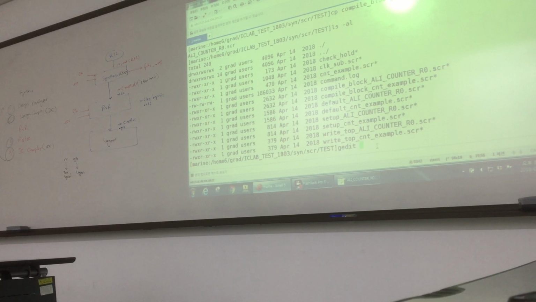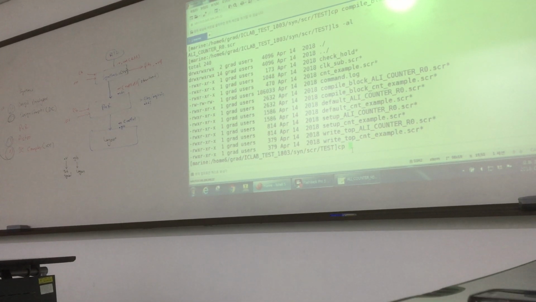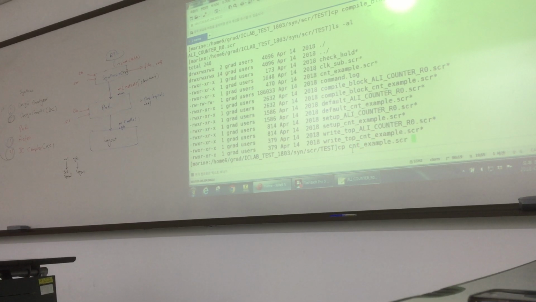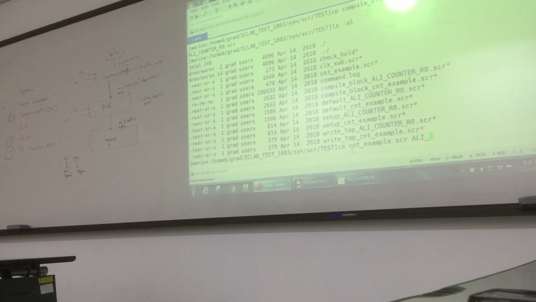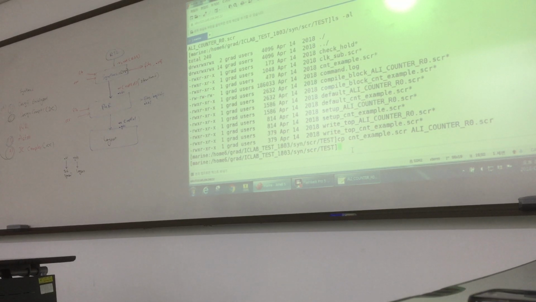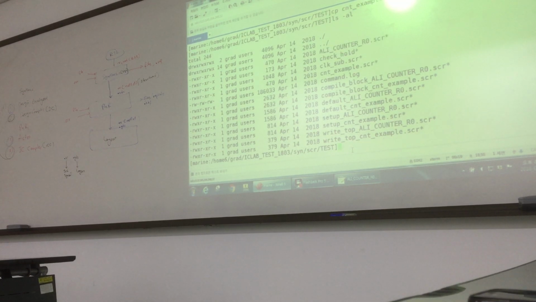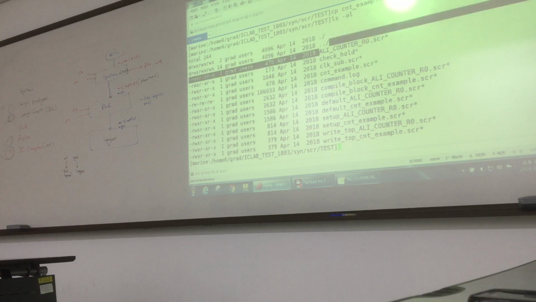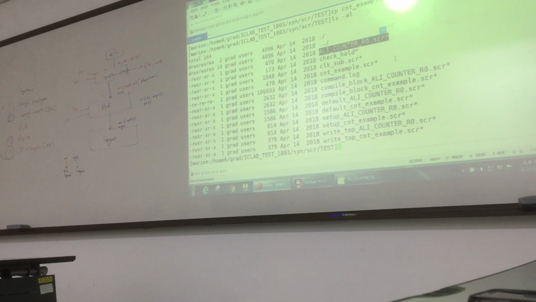There should be one another script file, yes. This is the main script file that I forgot. CT, CMP. And it is ALE underscore this one. So we copy how many? 1, 2, 3, 4, and 5. 5 files. So this is actually your main script. This one. This is your main script file.